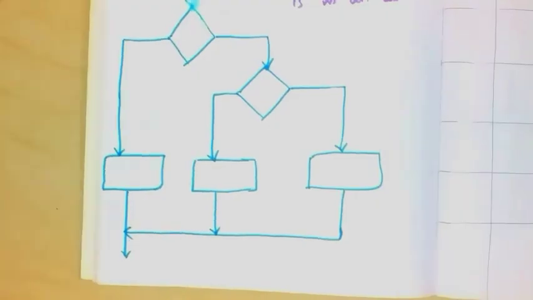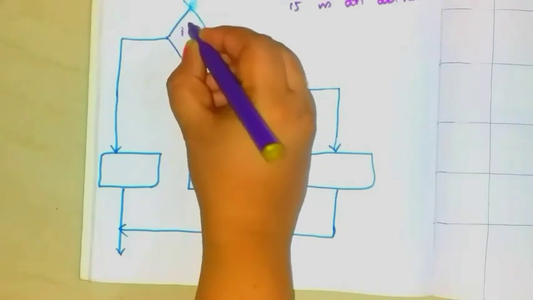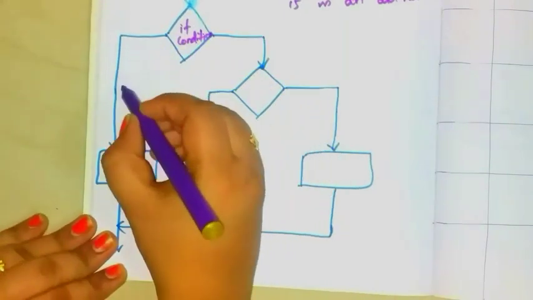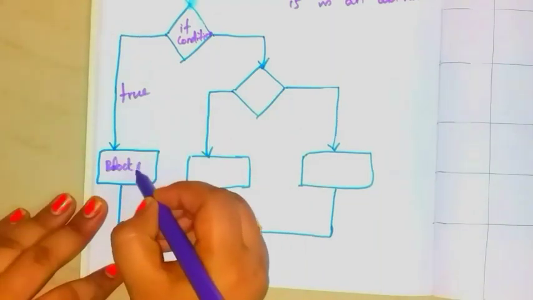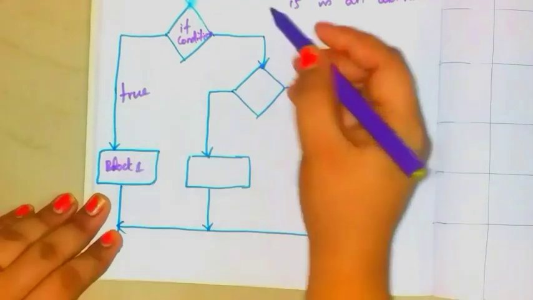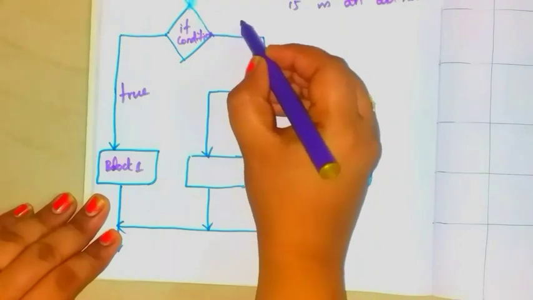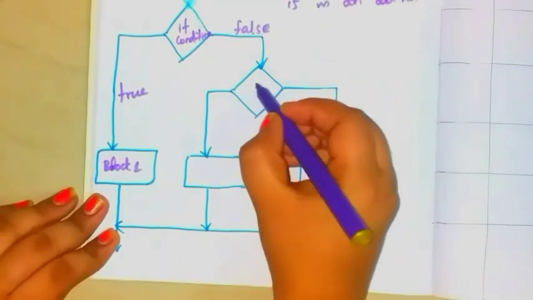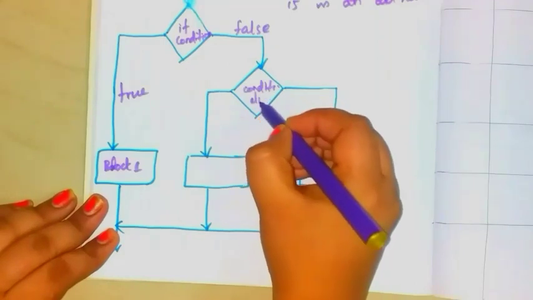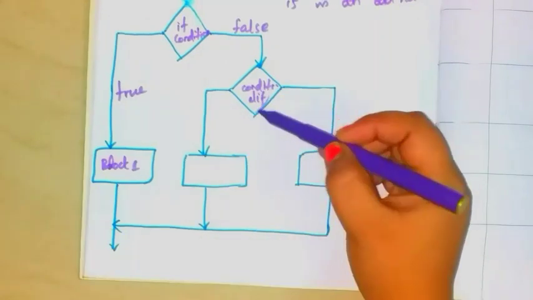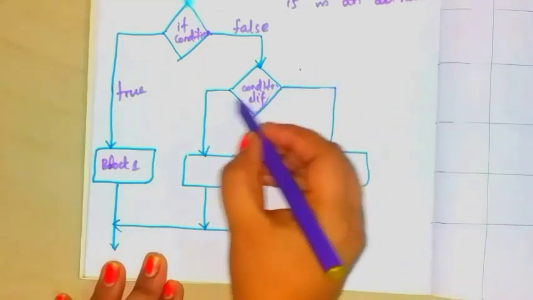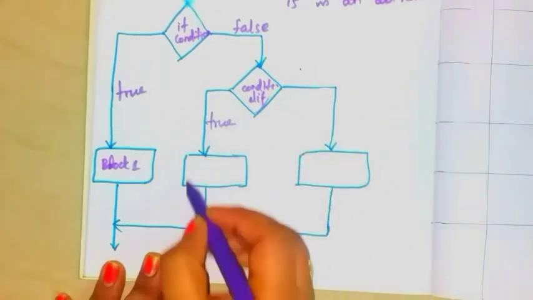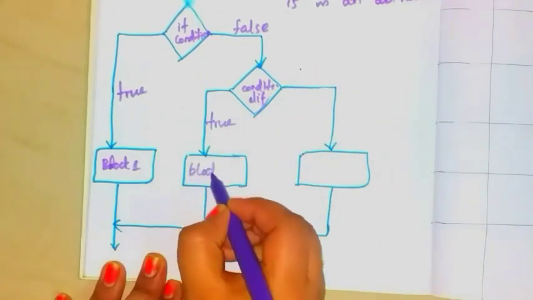Okay. So this is the flow chart. This is the if condition. If this condition is true, then block 1 statements will be executed. Otherwise, if the condition is false, then there will be the next condition, that is elif. Okay. Next check this condition. If this condition is true, then execute this block 2 statements.